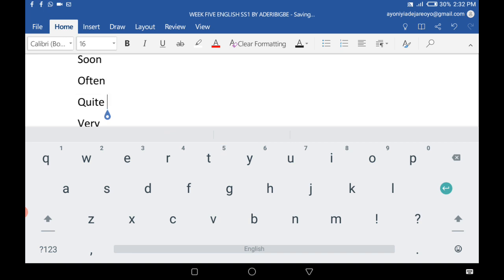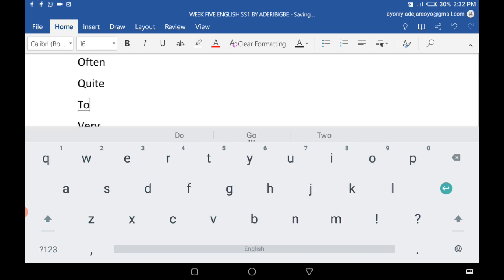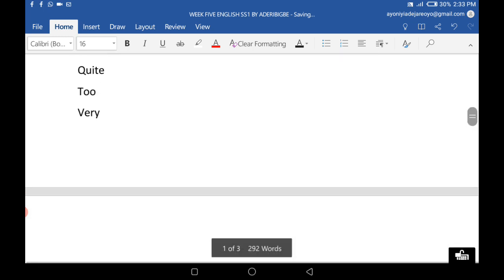Oh, you're quite smart. That means you're very smart. It's quite late. What are you doing outside at this time of the day? That means it's too late. So we have quite. We can also have too. So all these are adverbs. They are words and they are adverbs.